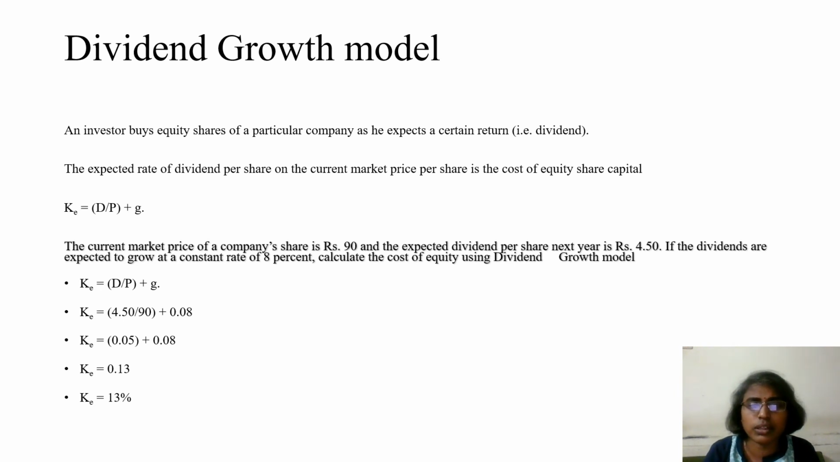Now we substitute all the values in the formula. KE equal to D divided by P plus G, which means the dividend per share 4.50 divided by the price of the share 90, plus the growth rate of dividend, G, which is 0.08. When we divide 4.5 by 90, we get 0.05. When we add 0.05 plus 0.08, we get 0.13. We have to show it as a percentage because cost of capital is shown as a percentage. So 0.13 is 13%. So the cost of equity as per the dividend growth model for this particular problem is 13%.